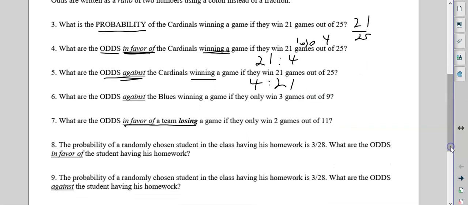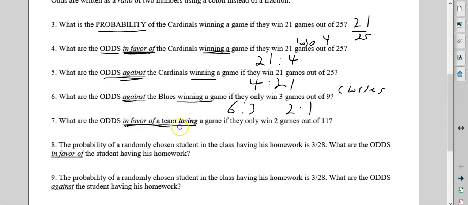So the odds against means we put the losses first and the wins second. What are the odds against them winning if they've only won 3 out of 9 games? That means there's 6 losses. Now, since it says against winning, we put the losses first and we put the wins second. Also, just like fractions, we want to reduce that to 2 to 1.